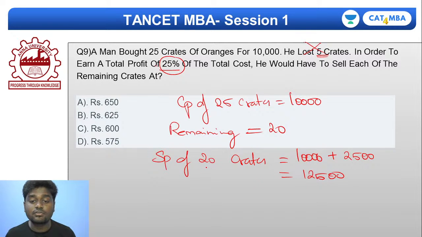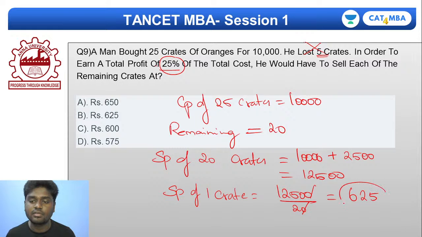So the selling price of 20 crates is 12,500, which means you are asked to find the selling price of one crate. How to do that? 12,500 divided by 20. How much exactly will it be? 625, if I'm not wrong.